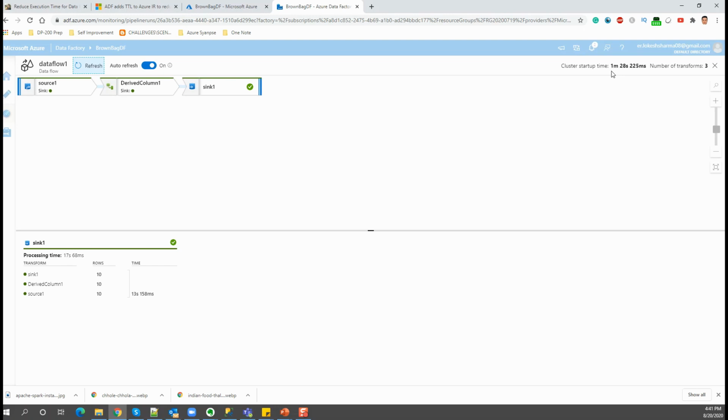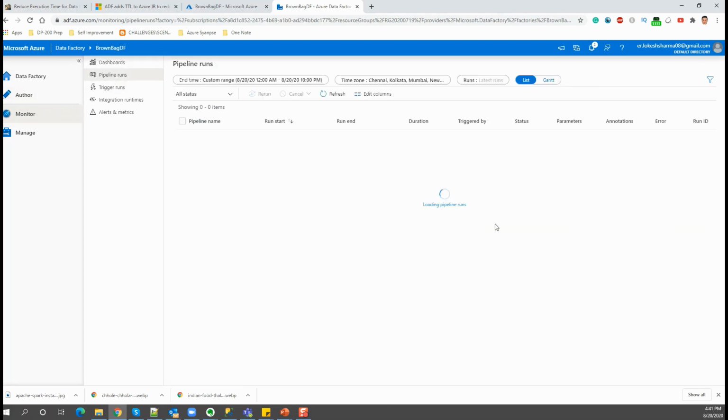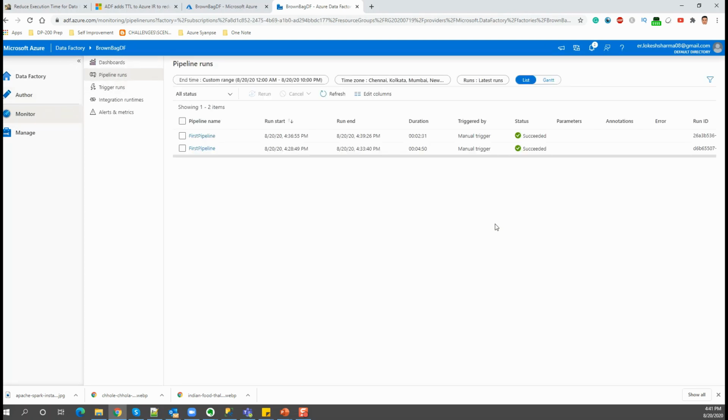If you know about it, please comment in the comment box below. But I'll try to do some more research on top of it. So I think what we were trying to see here has worked, or what was the expectation has actually happened here. So the second run of the pipeline has used the clusters that were made ready during the first run.